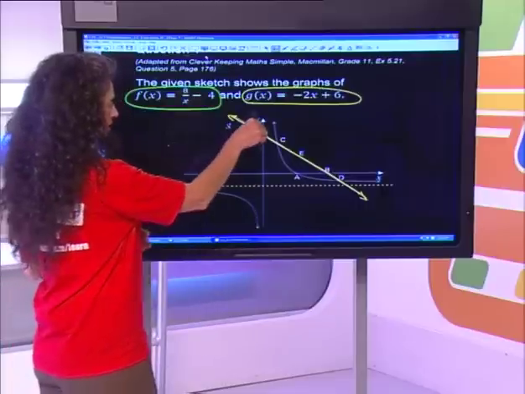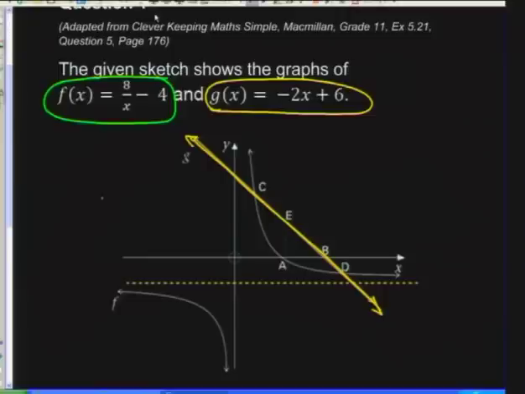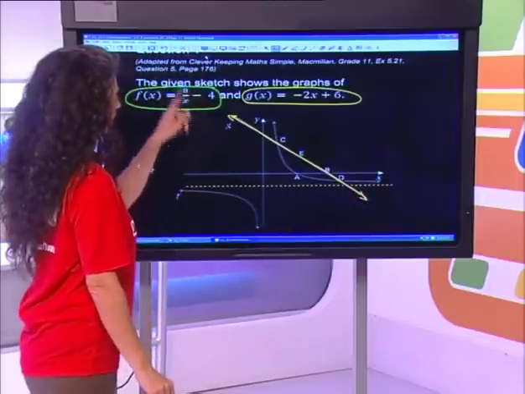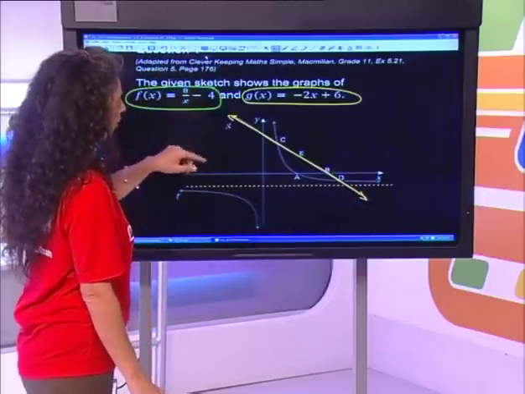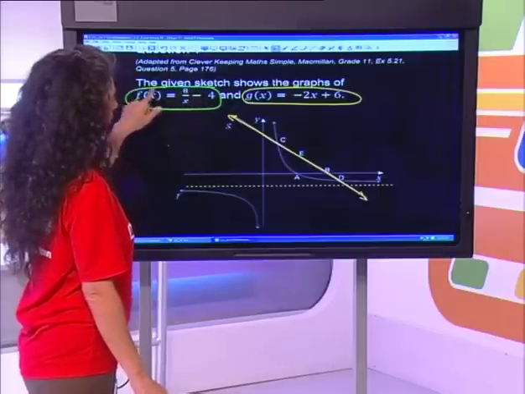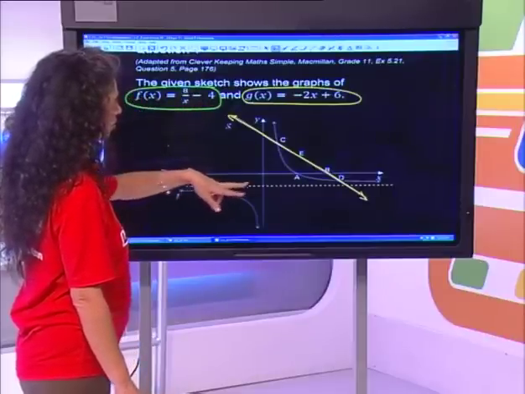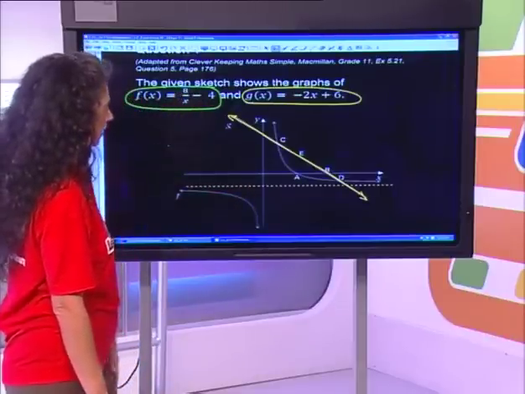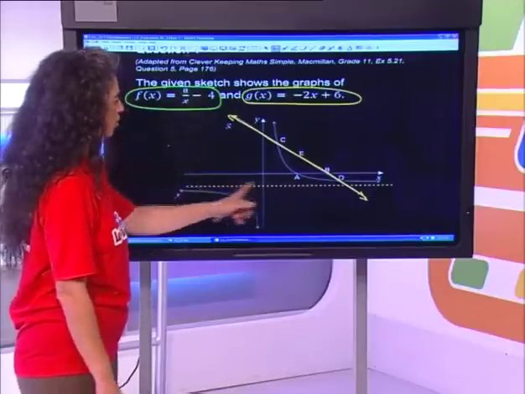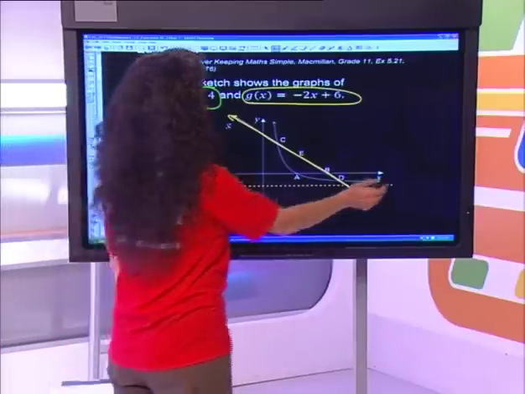And hence, this line over here would be an asymptote. Also, this horizontal line is an asymptote because y can be anything but 4, because if y is 4, then I'm going to get an x of 0, which I can't have. So there is an asymptote over here of y equals negative 4.